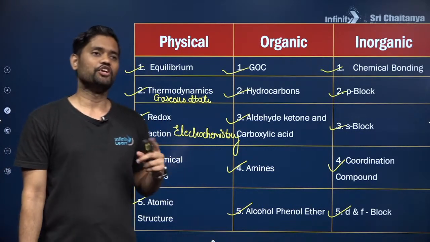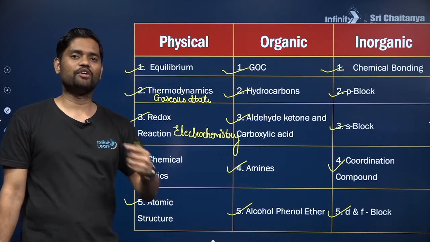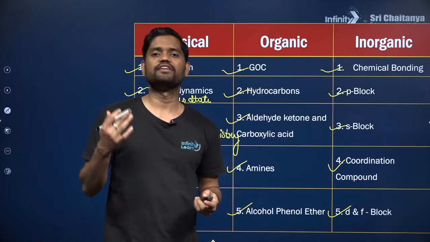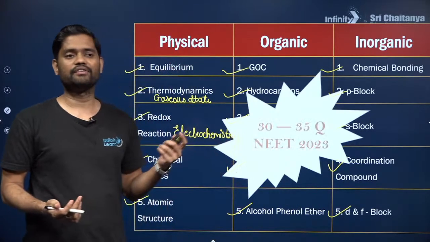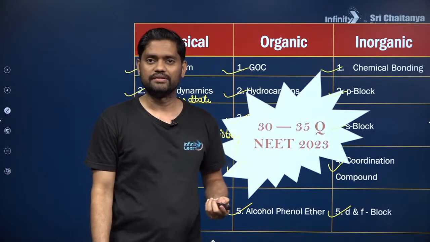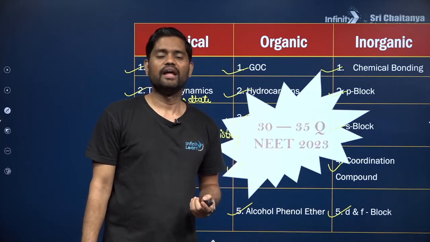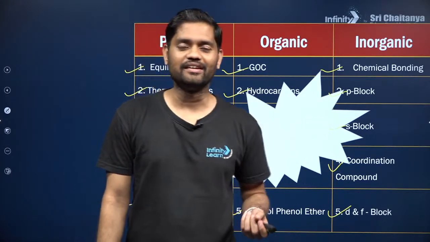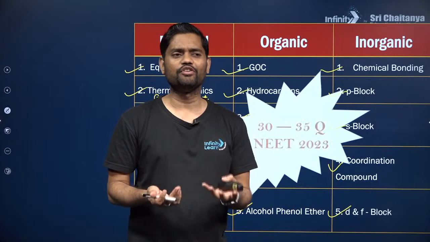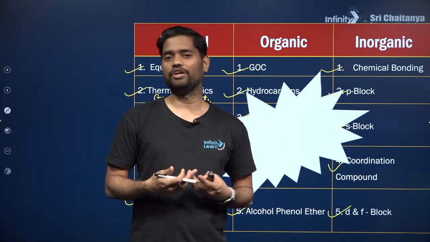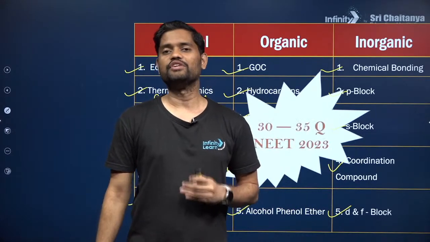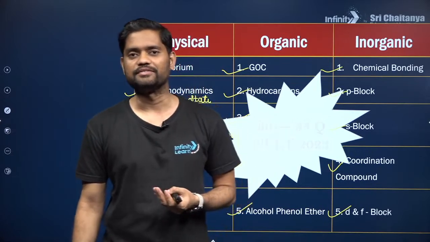If you have done all these chapters, I have also given small chapter names during this session. Please go through those as well, so that these 30 to 35 questions will increase to 35 to 40 or 40 to 45 questions. Clear? And yes, the best thing is to prepare the entire chemistry. You will be able to attempt all 50 questions, out of which you have to tackle only 45. But the recommendation is always to prepare the entire chemistry so that you can attempt maximum questions, guys.